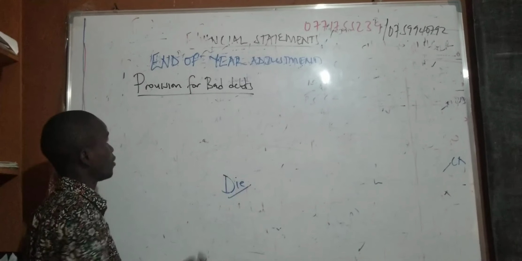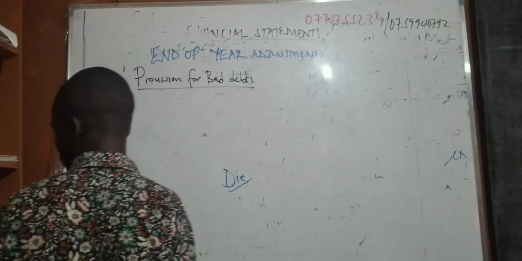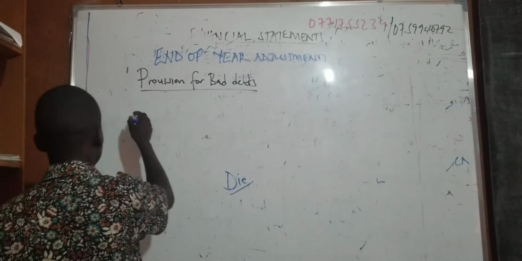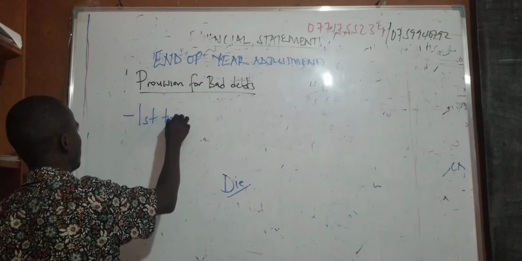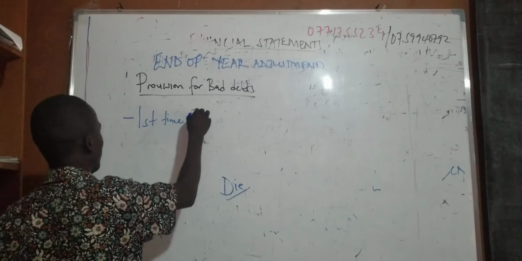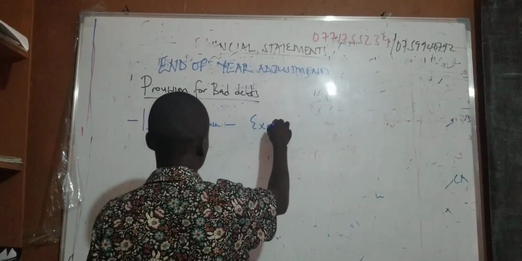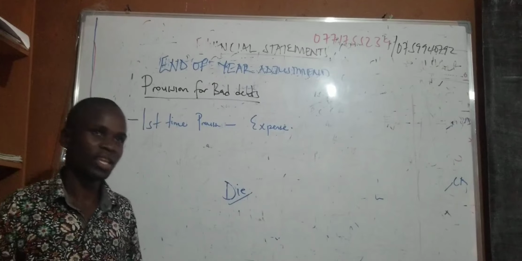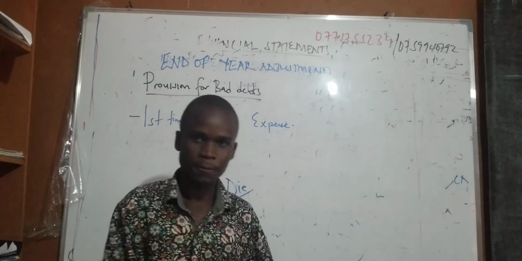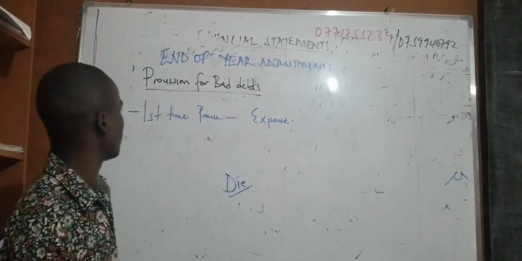But mainly, we are looking at how to treat provision for bad debts. In accounting, the first time provision, if you are treating provision for bad debts for the first time, is always an expense. Remember you are removing money to cater for the bad debts, it is an expense.